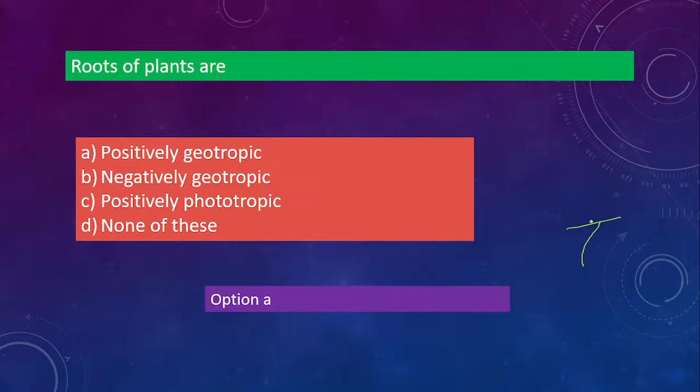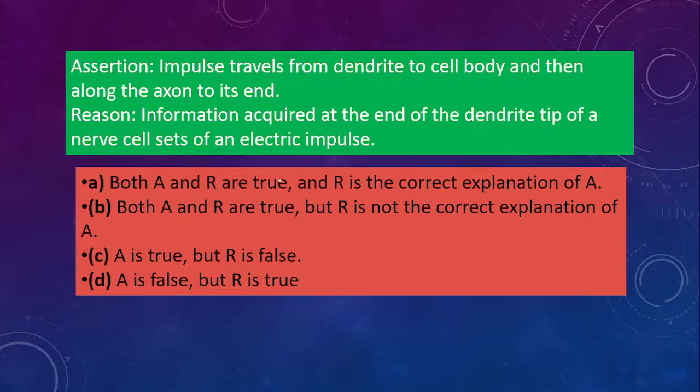That means if I say leaves of the plants or the shoot of the plants, it is growing upwards, that means it is going against the gravity, that will be negatively geotropic. Okay, yes, A is the correct option.